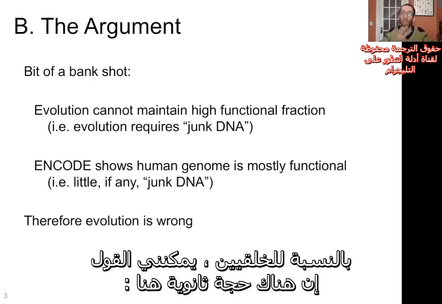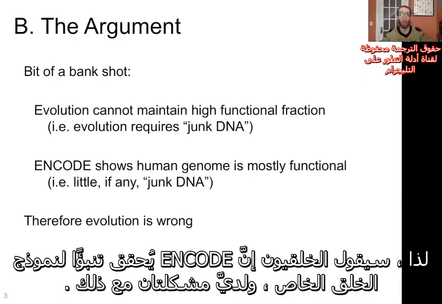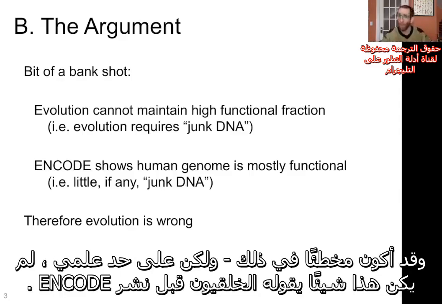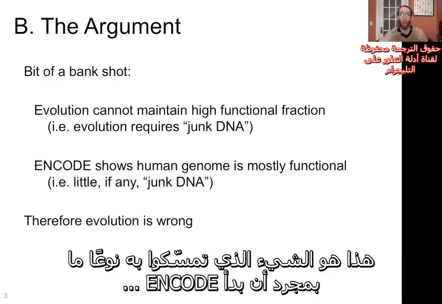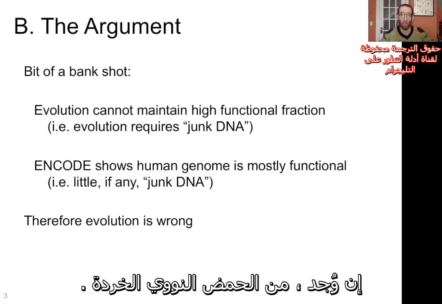I will say there's a secondary argument here. It's that in a designed genome, you would expect a high functional fraction. So creationists will say that ENCODE fulfills a prediction of the special creation model. And I have two problems with that. One is that I can't find anything, and I could be wrong about this, but to my knowledge, this is not something that creationists were saying before ENCODE was published. This is something they kind of latched onto once ENCODE started promoting this idea that there was very little, if any, junk DNA in the human genome.